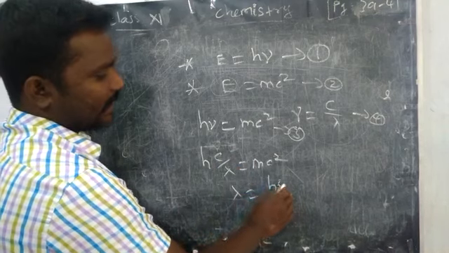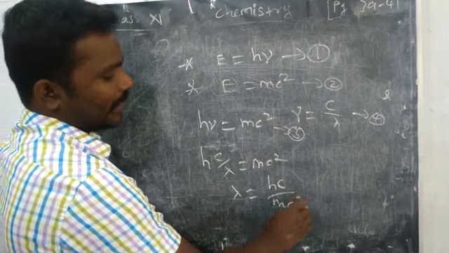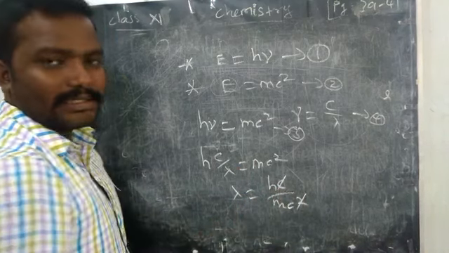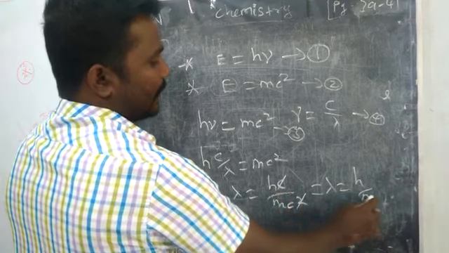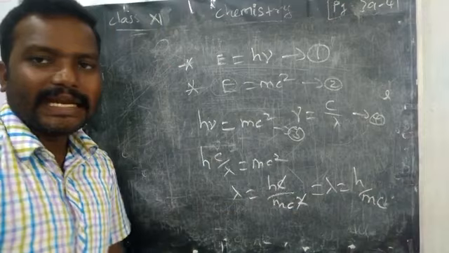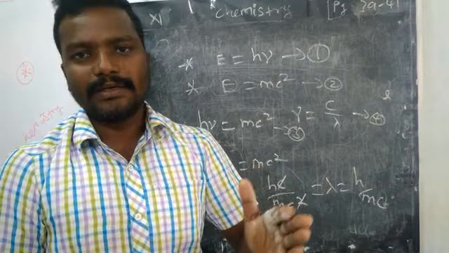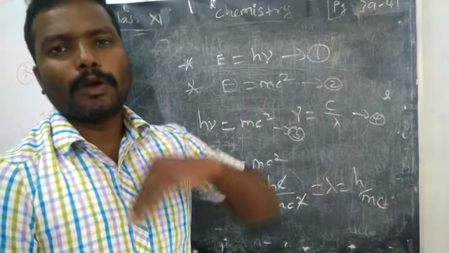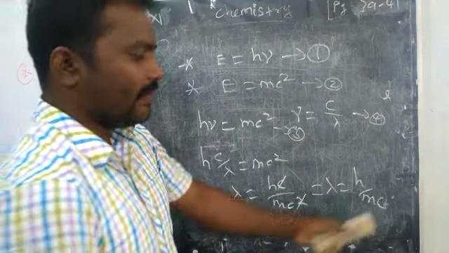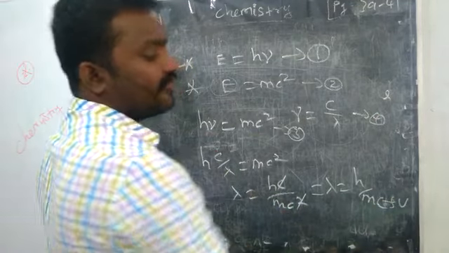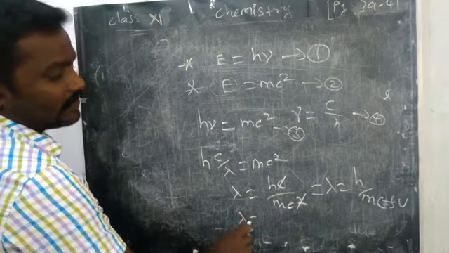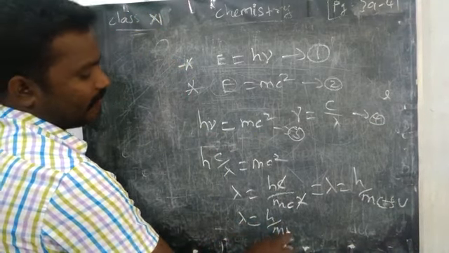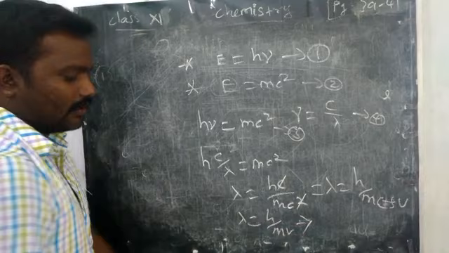Then hc divided by mc². The c² and c will cancel. Lambda is equal to h by mc. Here the c indicates the velocity of light, but we want to apply it for all things, so the velocity term you can change with v. For light we can apply c, for all others v. λ = h by mv is the final equation.